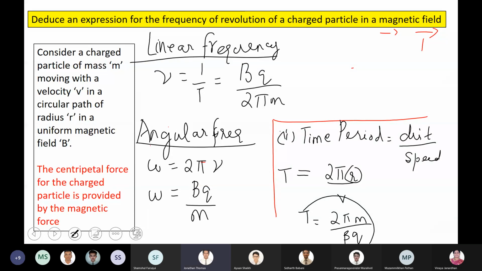Ma'am, in the question, when they're saying frequency of revolution, they mean linear frequency? No, not necessarily. Frequency of revolution, you can go for angular frequency, but when it comes to numericals, you have to be a little bit careful looking at the SI unit. Frequency of revolution means both linear and angular.